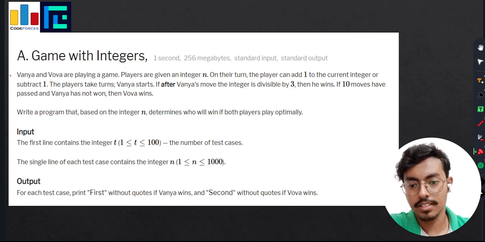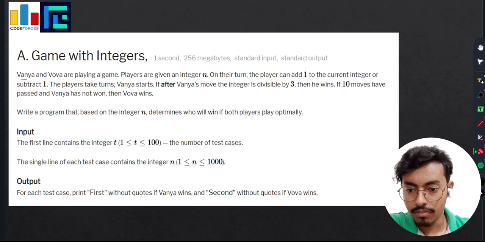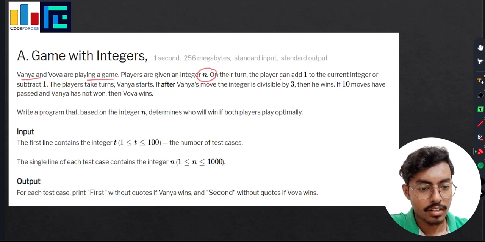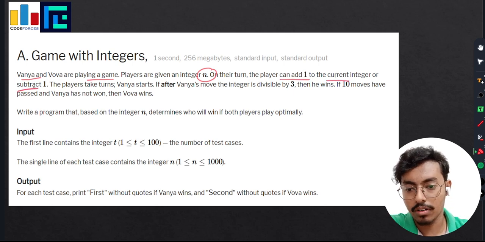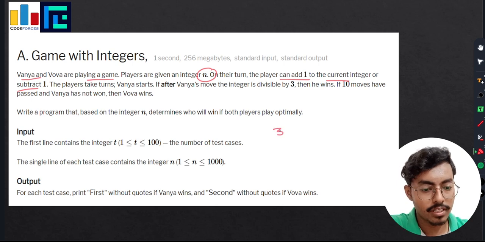The question basically says Vanya and Vova are playing a game. Players are given an integer n. On their turn, the player can add 1 to the current integer or subtract 1. So if the player is given 3, he can make it 2 by subtracting 1 and can make it 4 by adding 1.